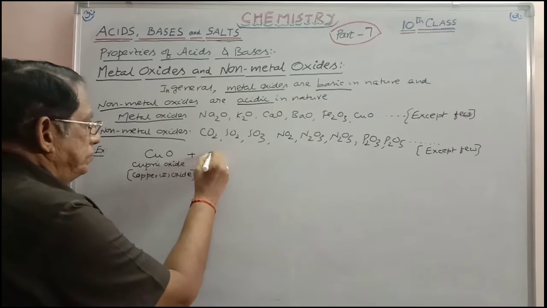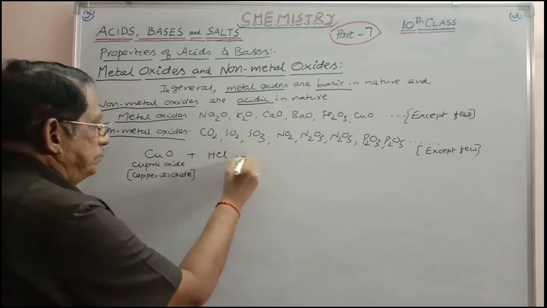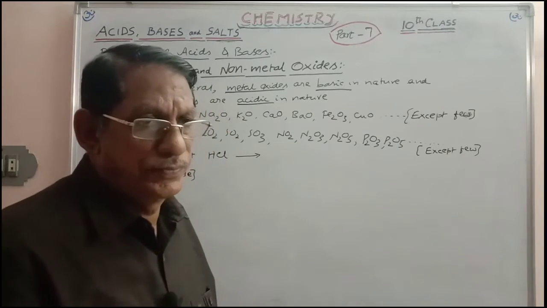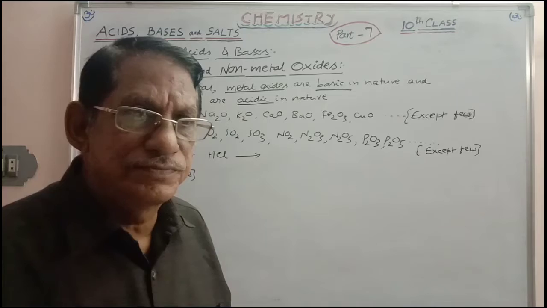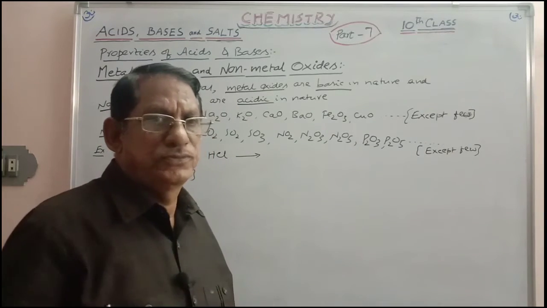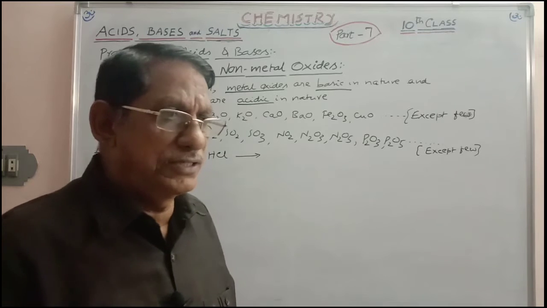This is shaken with HCl. Copper oxide powder is taken in a beaker, dilute HCl is added to it and shaken well, stirred rather better. What happens?